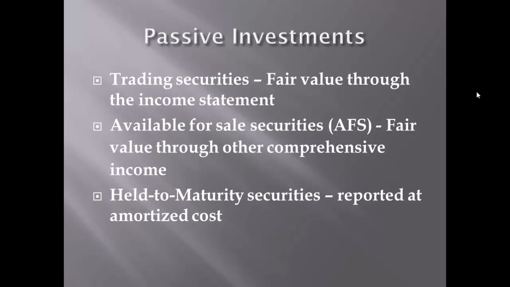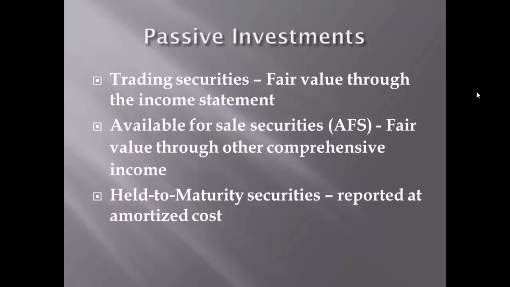So we'll say that available for sale securities are passive investments held typically by non-financial services companies, because companies in the financial industry could be holding securities and actively trading in them, and those securities will be considered trading securities.